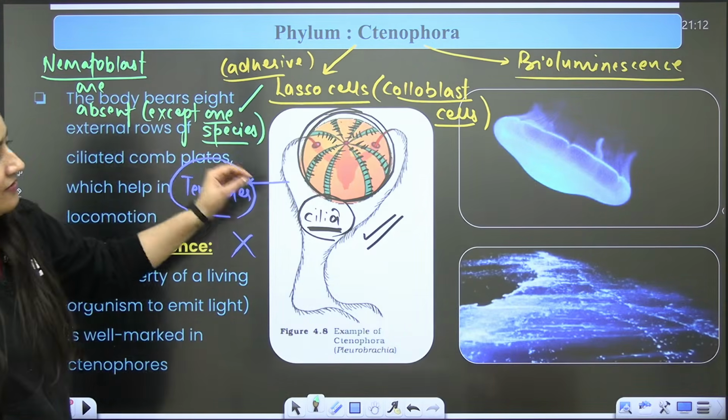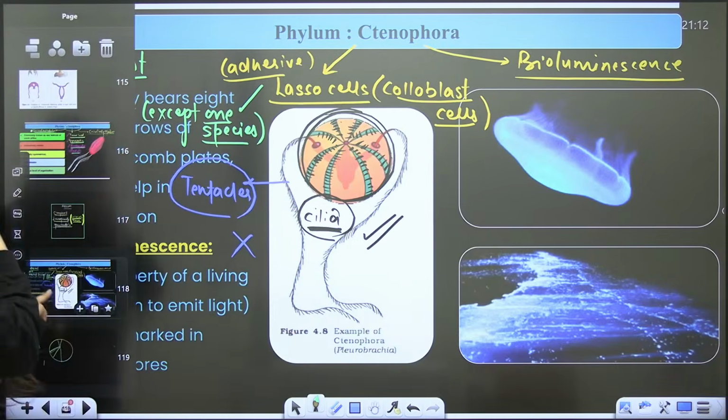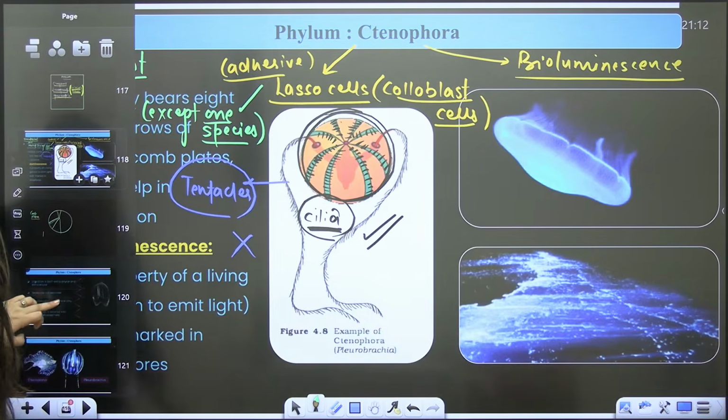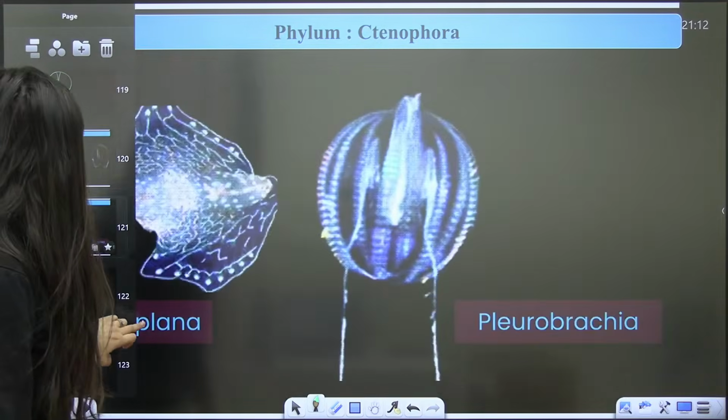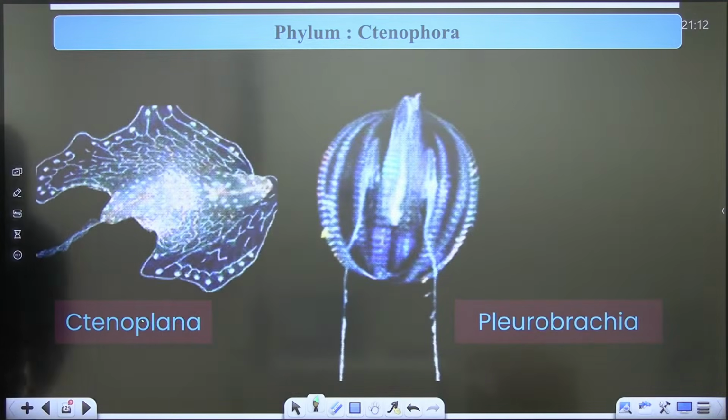There they will only show sexual reproduction, and these cells are present there. So look at the diagrams here: Ctenoplana, Pleurobrachia. Is that clear?